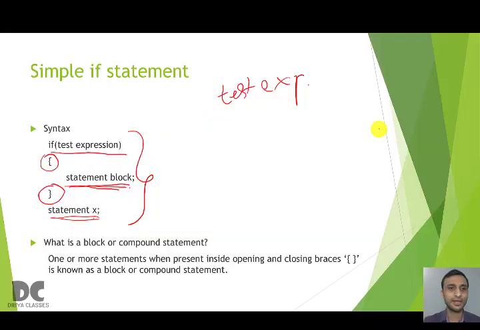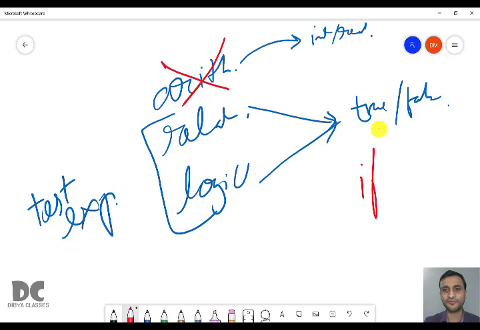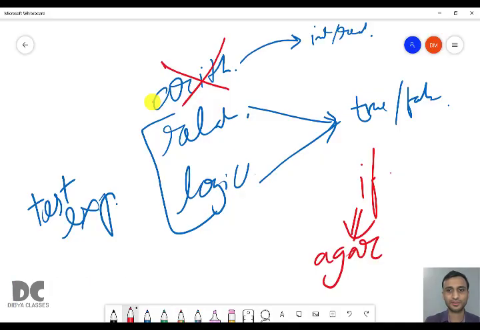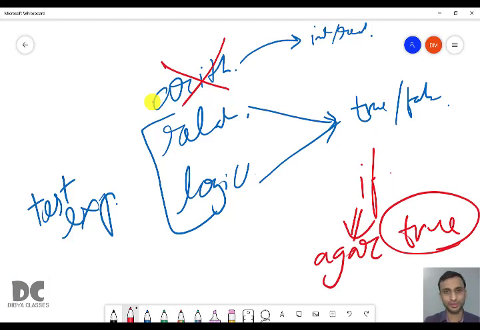Why? What is the meaning of if? If means, in Hindi you can say agar, the test expression is true. If the statement is true, if the expression is true.